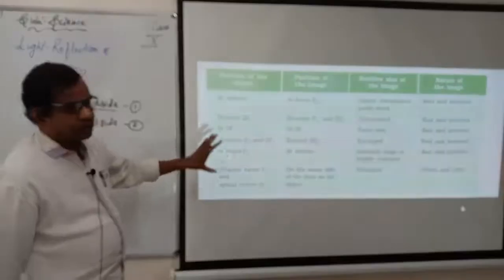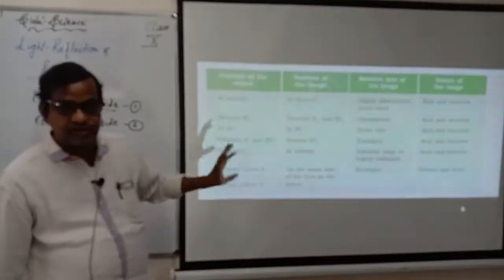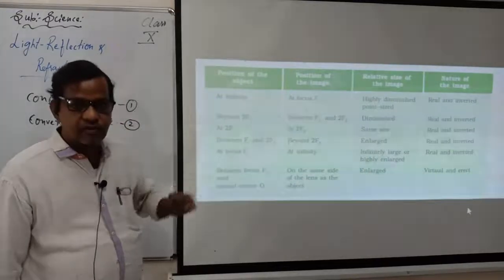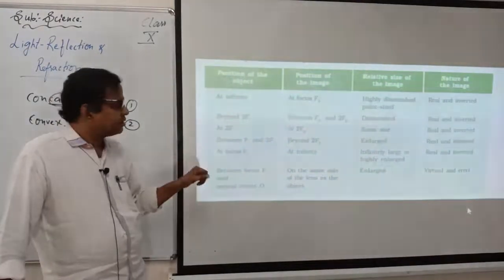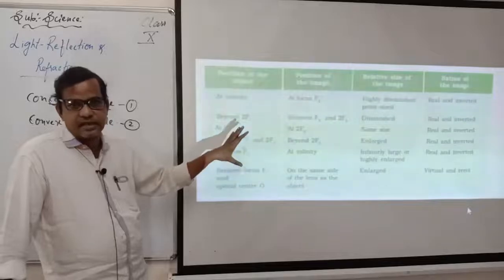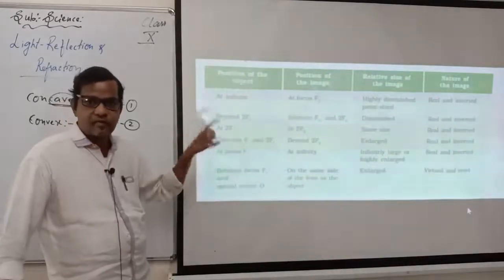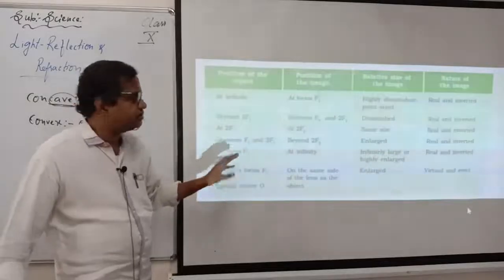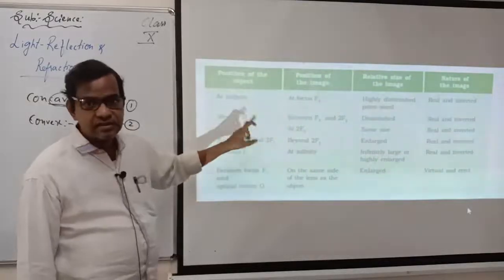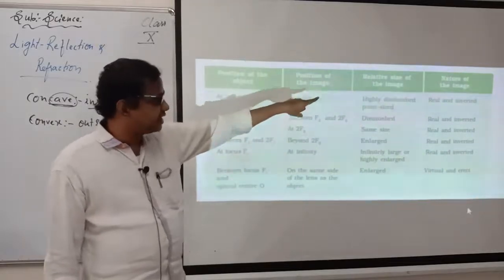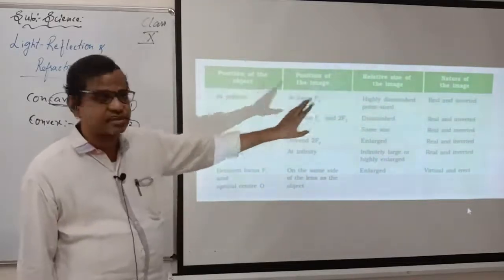Children, the tables which we are showing are in your textbook also, so you can refer to your textbook if you get a doubt. All these tables are in the textbook. This table is on page number 88. If you want, you can refer there also. So it is convex, it is not concave. He has given position of the object, position of the image, relative size of the image and nature of the image.